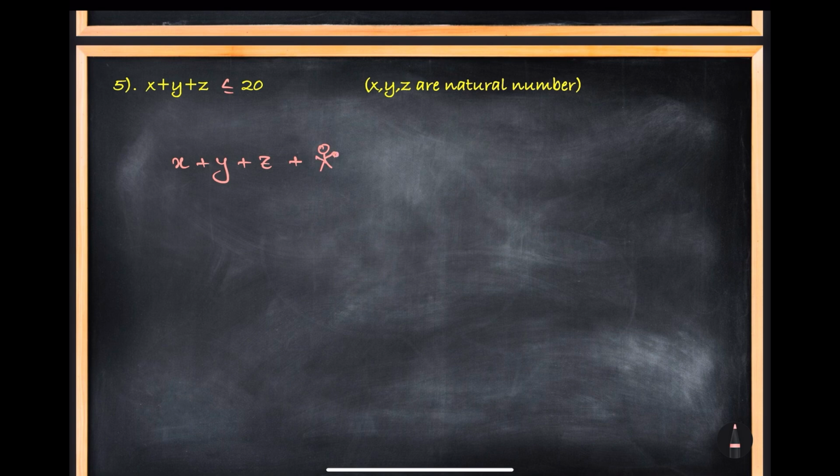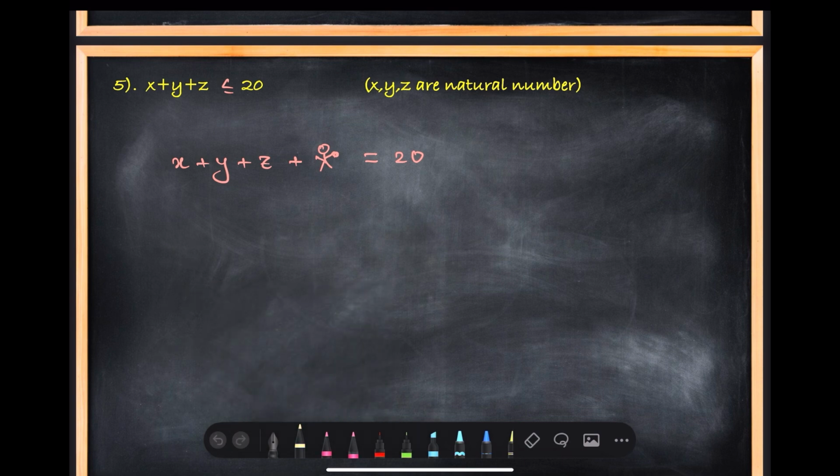Okay, this means that you are also taking some part of those samosas. So if you take 0 samosa, this inequality holds true. This means you are distributing 20 samosa among these 3 persons. Okay, and if you take 1 samosa, still okay. These 3 persons are having 19 samosa, which is holding the inequality. Okay, but the idea is x, y, z are natural numbers, so it is not your comfortable zone. So first you have to convert your question into comfortable zone.